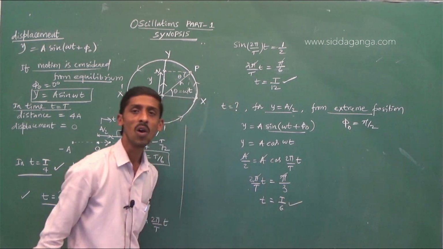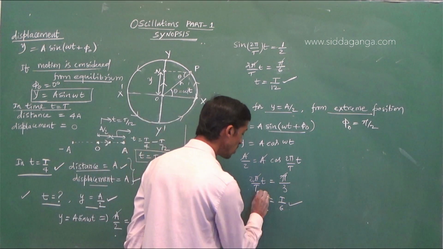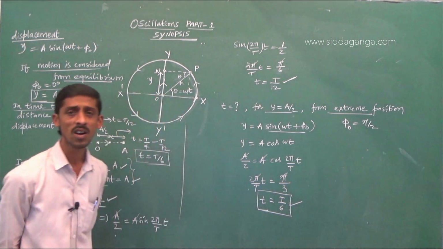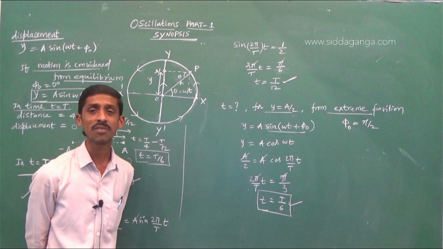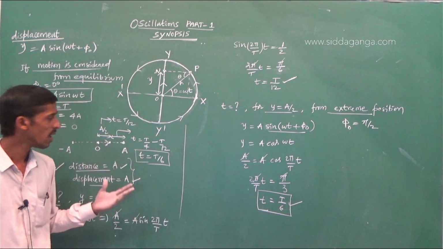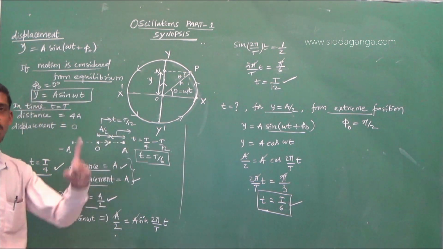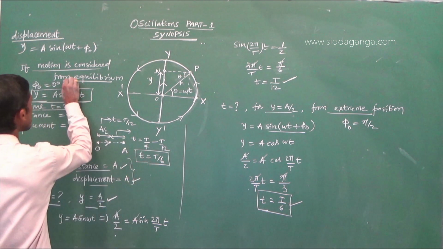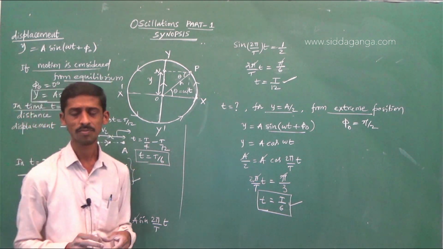That is 1/6 of the time period is the time taken by the particle to cover half of the amplitude from the extreme position. So for the calculation of these things, you must consider from where the particle's motion is started.